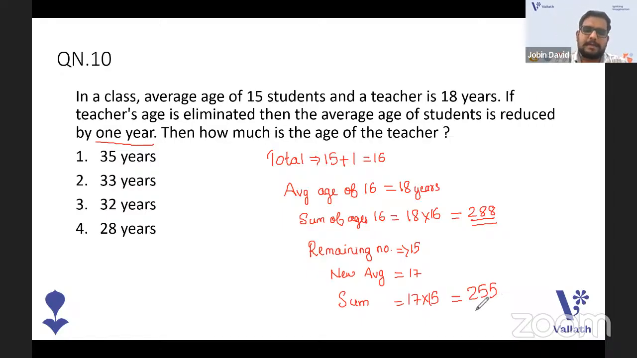That's 255. The difference between them gives the age of the teacher. That means from the sum, the teacher's age is eliminated, right? So that is the difference. The answer is 33. We have 33 years as the answer. Yes, great. Fine. Can we look at the answer now? Yes, the answer is 33 years. Great. This is a method of doing it. It's an easy one. I think my explanation is clear to you.